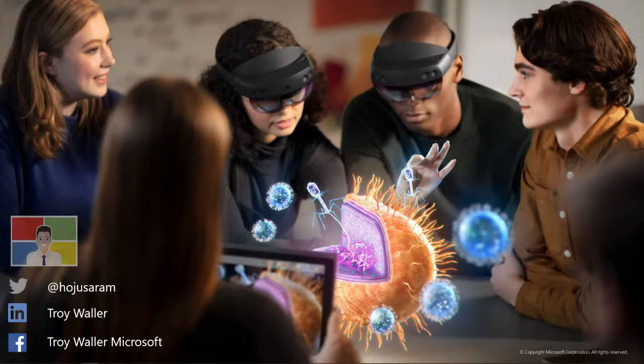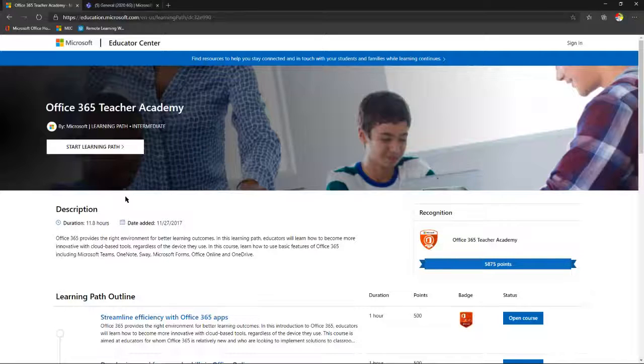So what they're asking is, in terms of the Microsoft Educator Center, you can definitely access everything now. But in terms of having Office 365 access, until you get a school email address, you're not going to be able to access it for free.